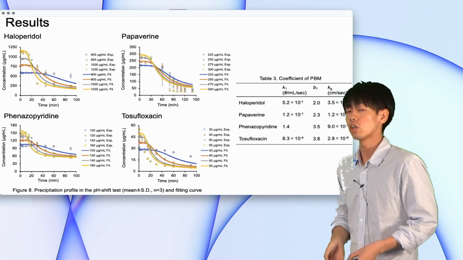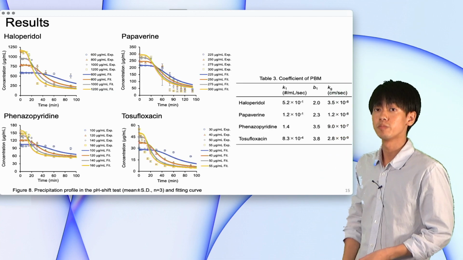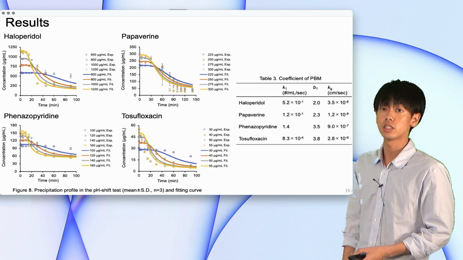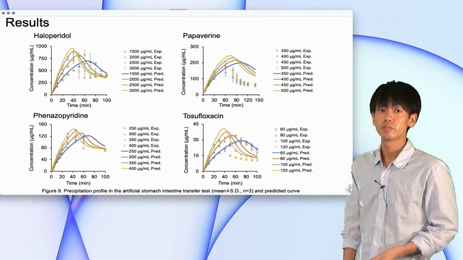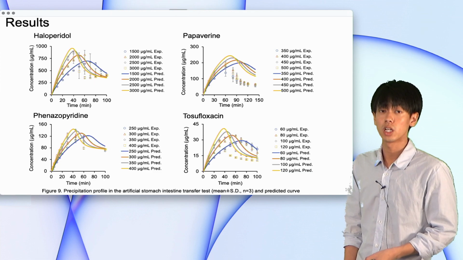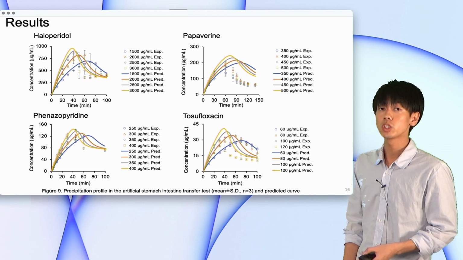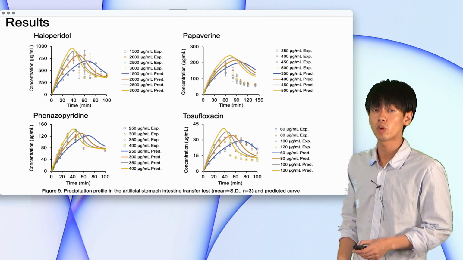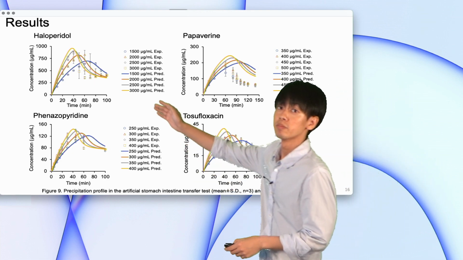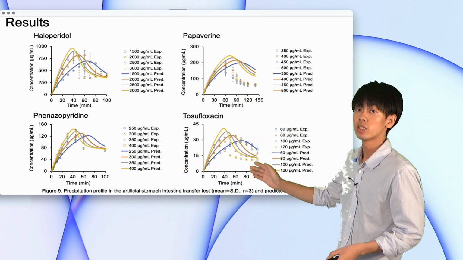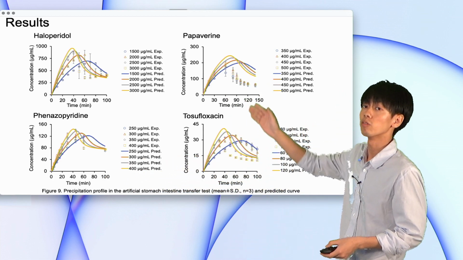Table 3 shows the coefficient of population balance model. Each coefficient was used to predict the result of the ASIT test. Figure 9 shows the precipitation profile in the ASIT test and predicted curve. Both of Cmax and Tmax were predicted within about a 1.5-fold error for haloperidol, phenazopyridine, and tosufloxacin, within about a 2-fold error for papaverine.